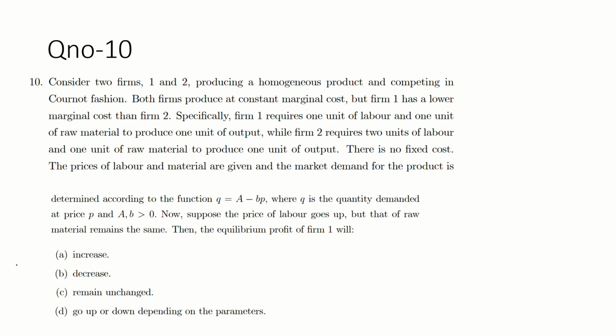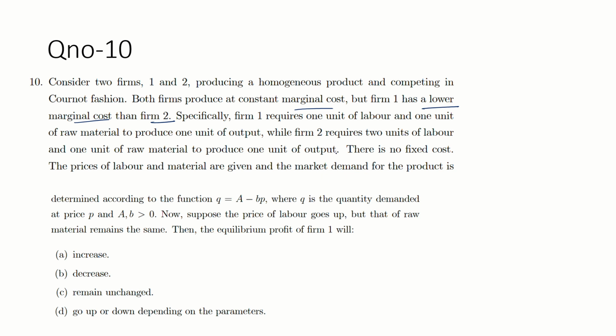Okay, so both firms, individual 1 and individual 2, produce at a constant marginal cost. So marginal cost is what? Constant. But the firm 1 has a lower marginal cost than the firm 2. So whatever the production happening, the cost incurred by the individual 1 or by the firm 1 is less than the firm 2 that is given.